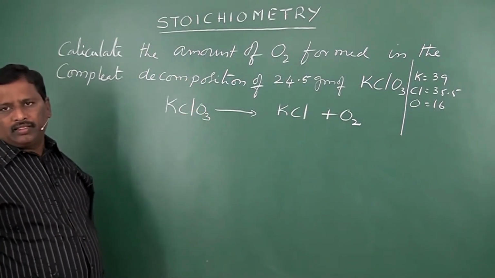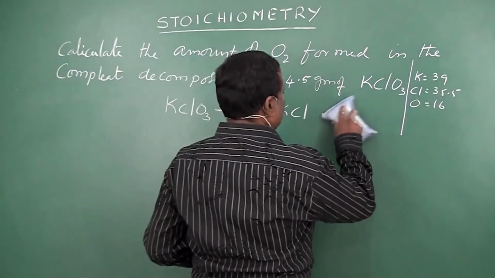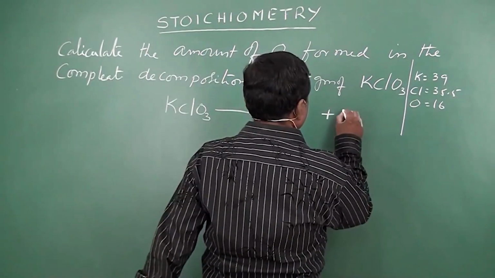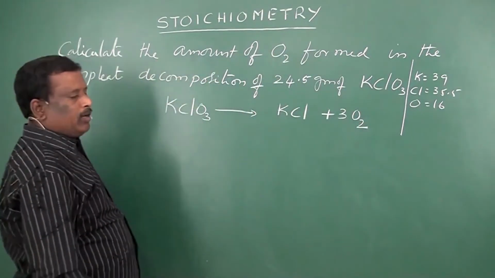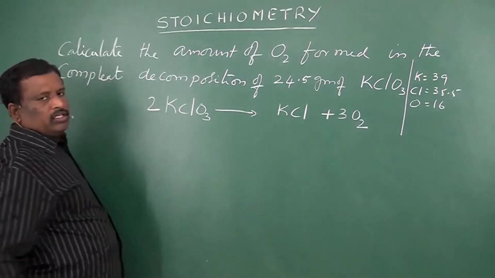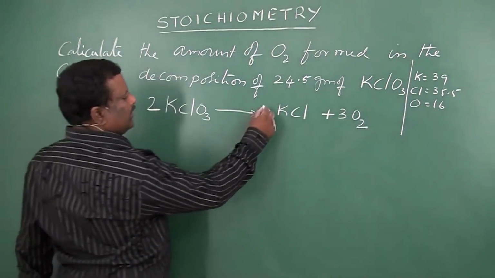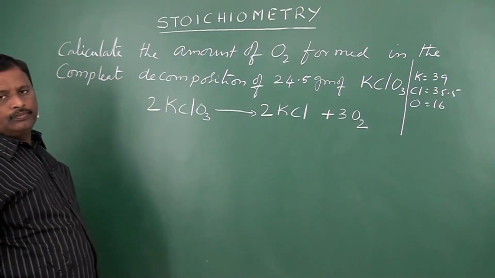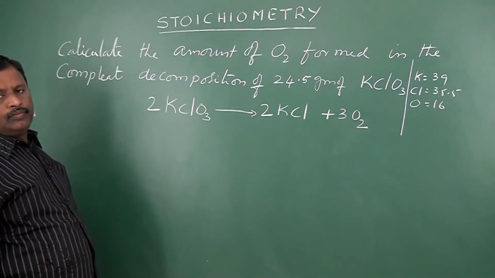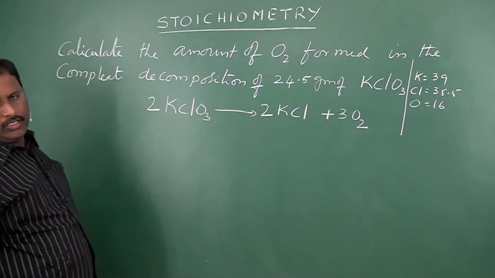So by writing 3 O2, it becomes 6 oxygens, and by writing 2 KClO3, 6 oxygens. But at the same time KCl becomes imbalanced, and it can be balanced by putting 2 KCl here. So the equation is balanced, and the second step is also completed.